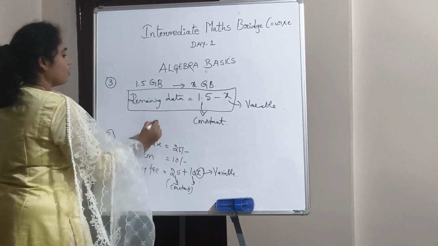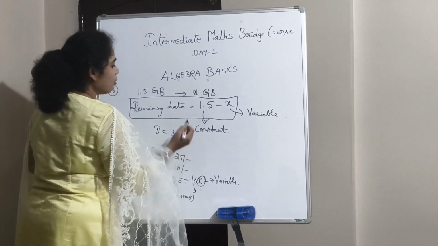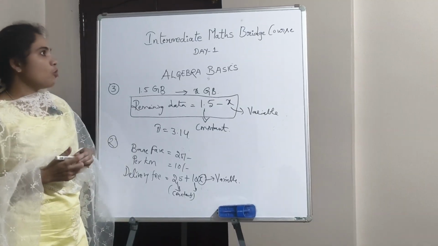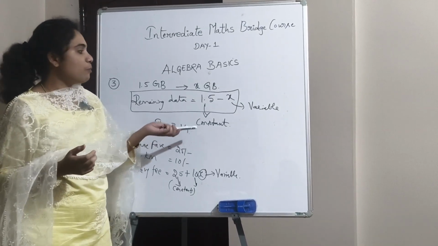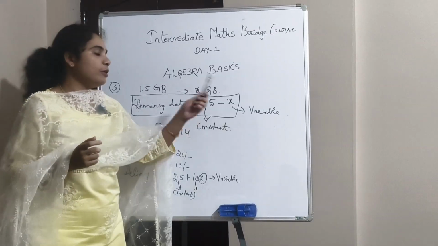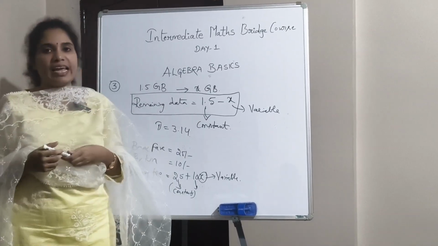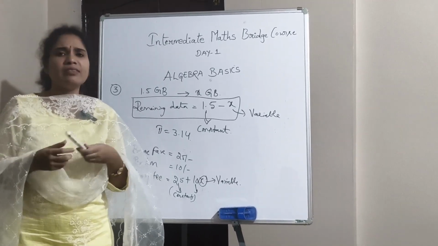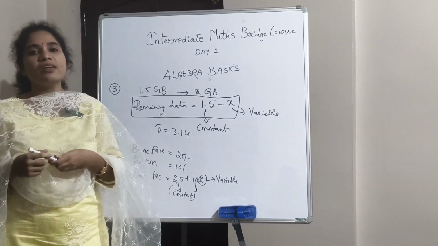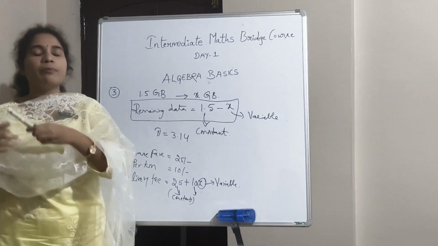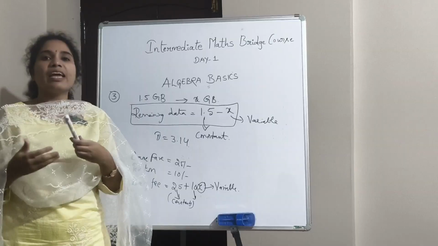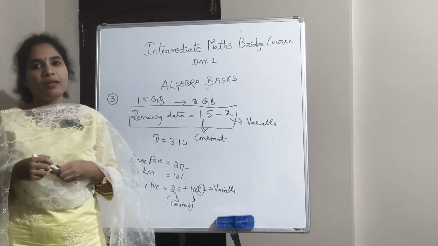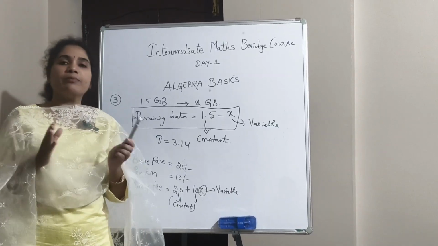Pi value. What is pi? It is equal to 3.14. It is also a fixed value. It will never change. These are a few examples of constants. Coming to the variable, if I ask about your age, what was your age 1 year ago? Maybe 16. This year your age is 17 and next year it will be 18. So every year your age is changing, which means age is a variable. Now you understood the difference between variable and constant.